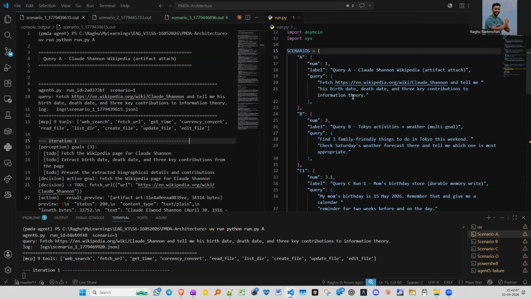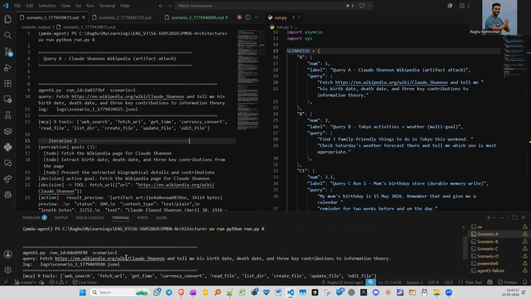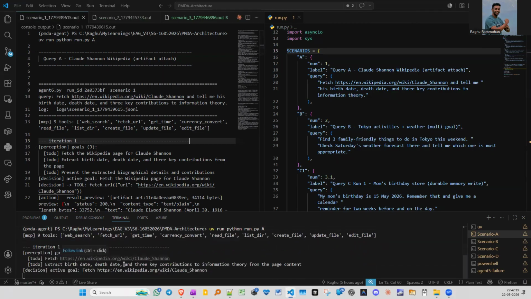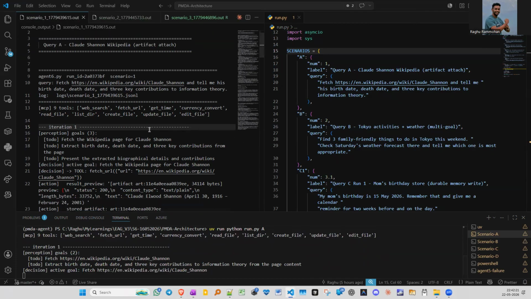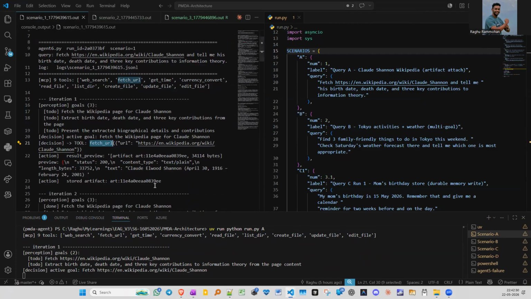So the query here is to fetch this URL and tell me his birth date, that date, and three key contributions to the information theory. So what's in iteration one? The decision calls fetch URL, and Wikipedia returns the 34 kilobytes of data.